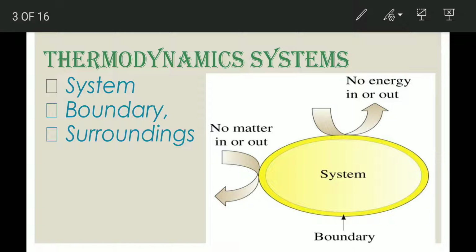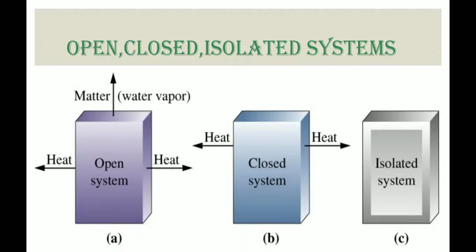Let's know about the thermodynamic system, which has system, boundaries, and surroundings. A thermodynamic system refers to a certain portion of the universe selected for investigation. Likewise, a system in thermodynamics is nothing more than the collection of matter that is to be studied. This system is separated from the surroundings by a boundary, and this boundary is either fixed or movable, it depends. Now let's talk about the thermodynamic systems, which are open, closed, and isolated.